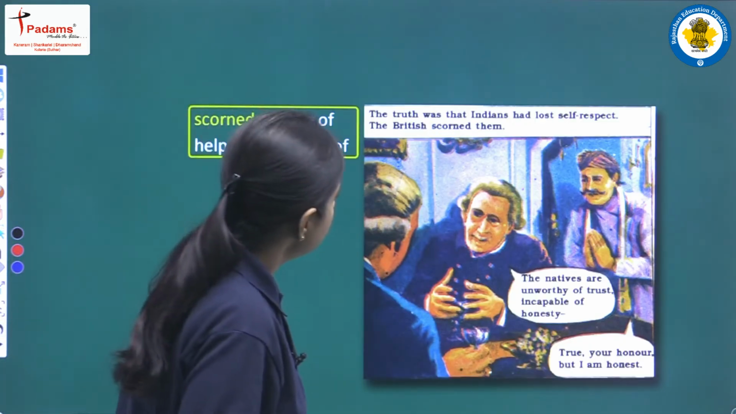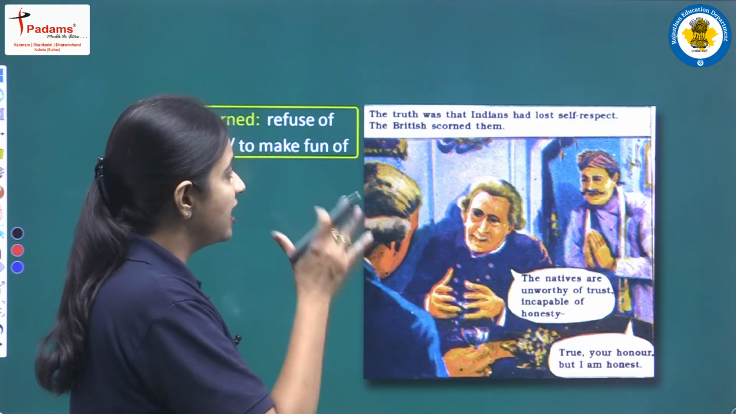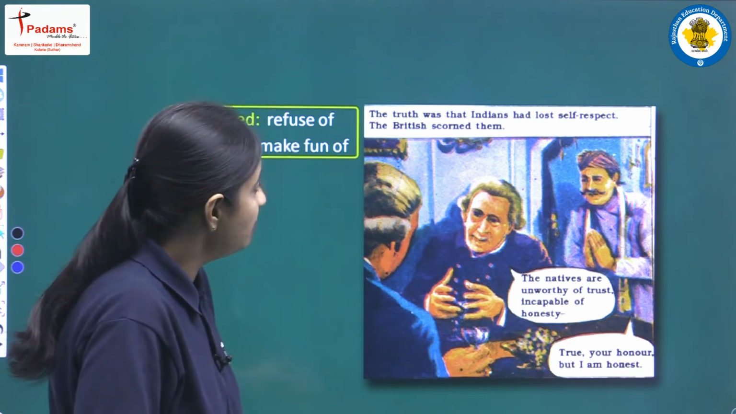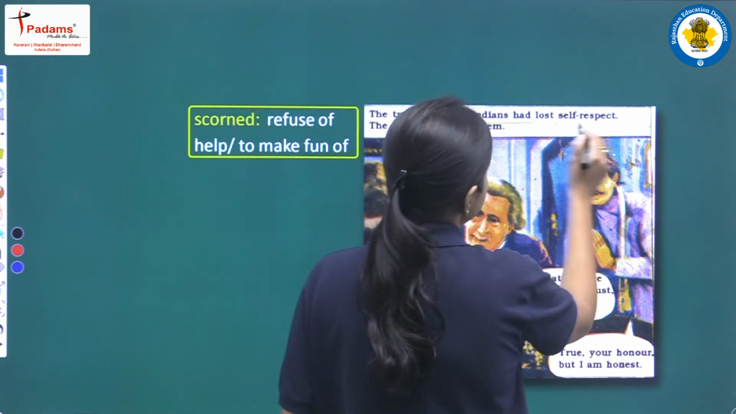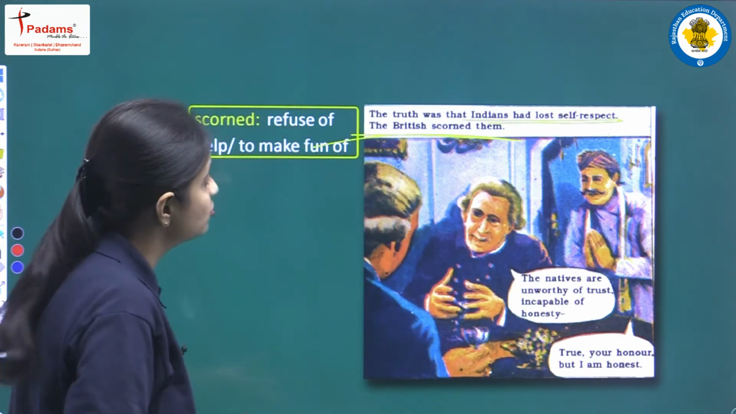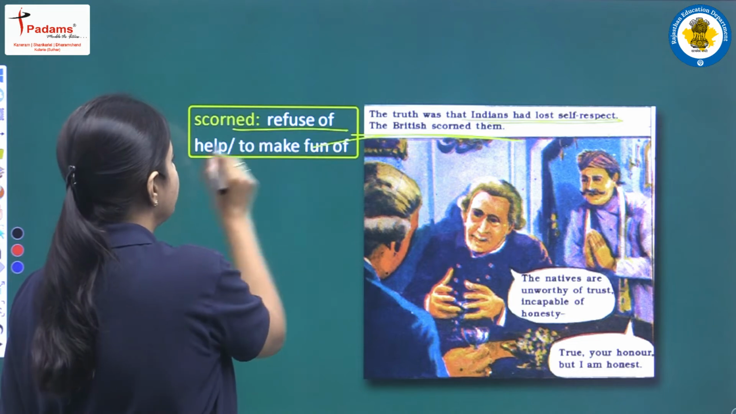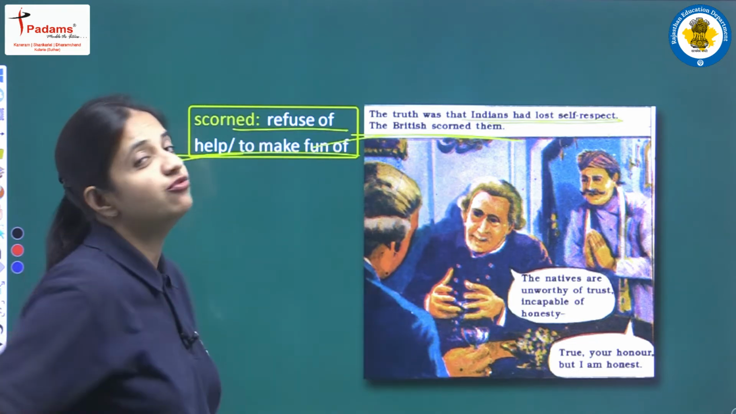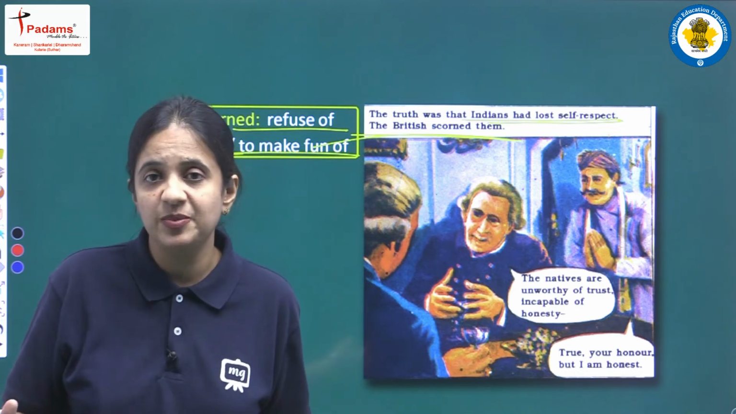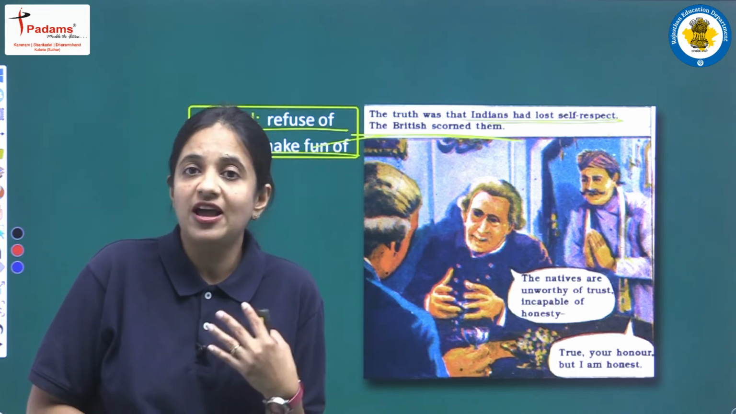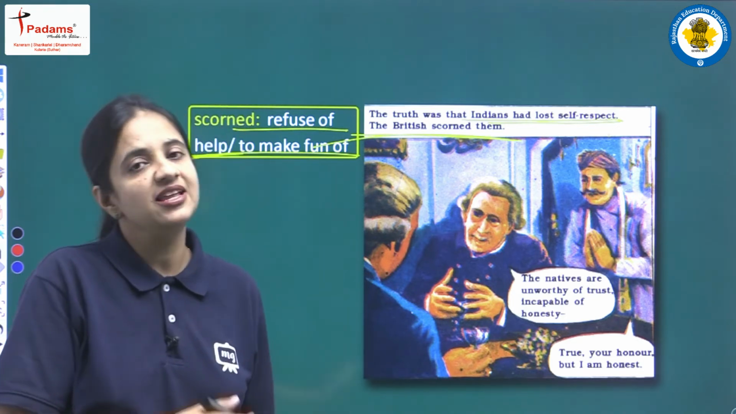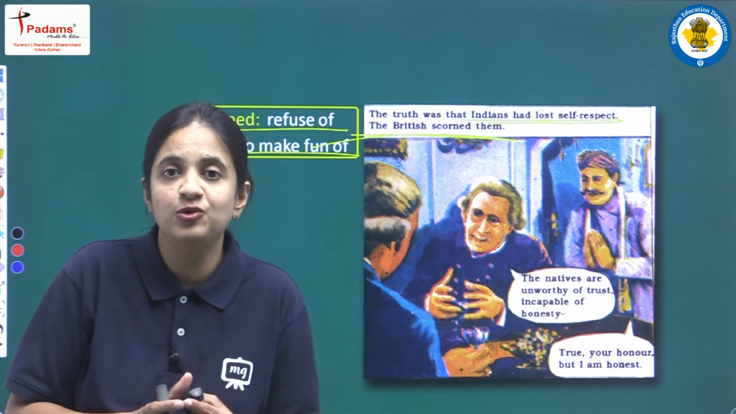Next, the truth was that Indians had lost self-respect. The British scorned them. So what was the truth at that time? That all the Indians, they had lost self-respect, and now the Britishers, they were scorning them. So what does scorn mean? Scorn means to refuse to help, or we can say to make fun of. So one side तो क्या हो रहा था, जो Indians थे, they were having no self-respect, they were having no self-appreciation, and on the other side the Britishers, they were making fun of the Indians, they were refusing to give any kind of help to Indians.